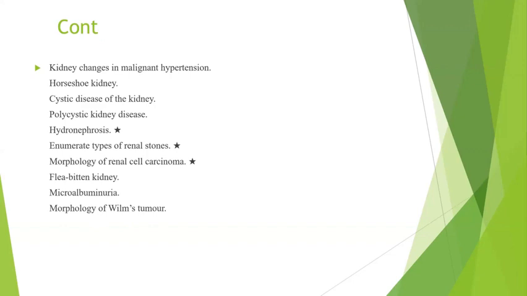I'll just touch on what has to be included in your answer sheets. Other short notes were kidney changes in malignant hypertension, flea-bitten kidney, which was a repeatedly asked question, and renal stones, then hydronephrosis, then polycystic kidney disease. Sometimes in MCQs or other short notes, microalbuminuria and proteinuria have been repeatedly asked. One more question in congenital anomaly was horseshoe-shaped kidney.